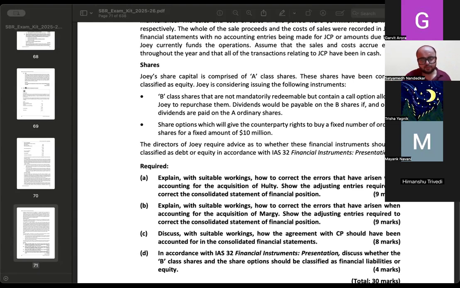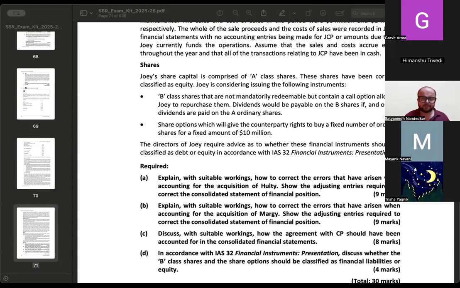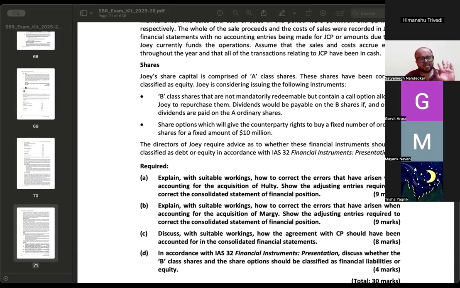Sir, it should be classified as equity because here they mentioned that right to buy a fixed number of ordinary shares. Correct. But in the financial liability, there is a classification, the last point, as a non-derivative contract where it is mentioned that the contract should be settled by a variable number of equity instruments. Very good. So fixed for fixed जब transfer होता है, that becomes an equity. अगर fixed for variable transfer हुआ, that becomes financial liability. इसका reason भी हमने discuss किया था कि fixed के case में equity क्यों है, variable के case में financial liability क्यों है. ठीक है.